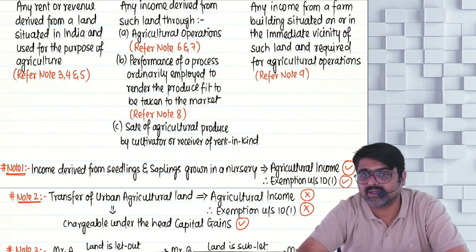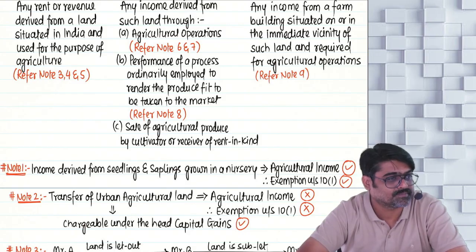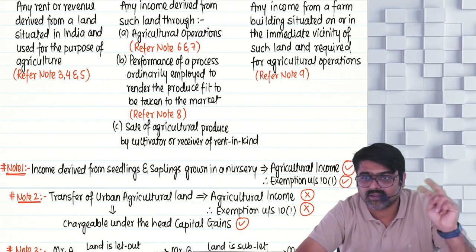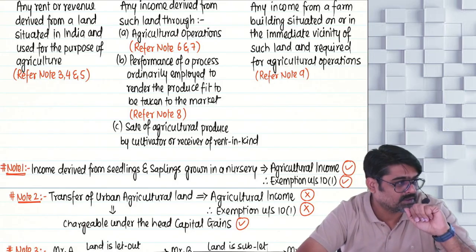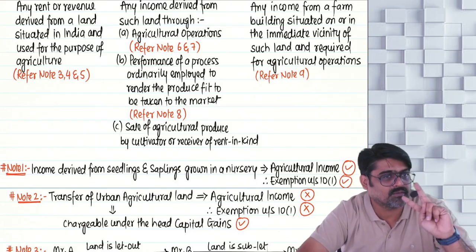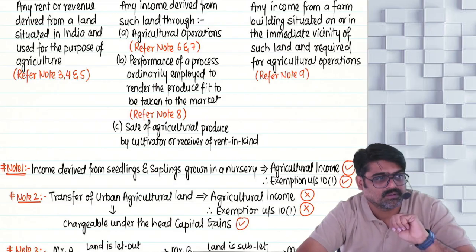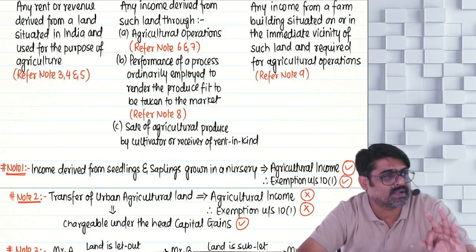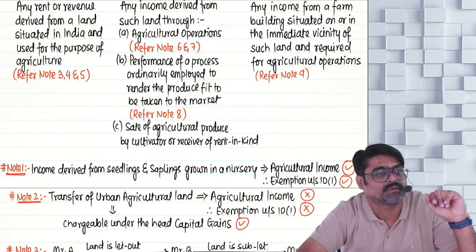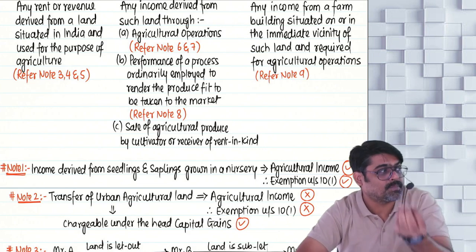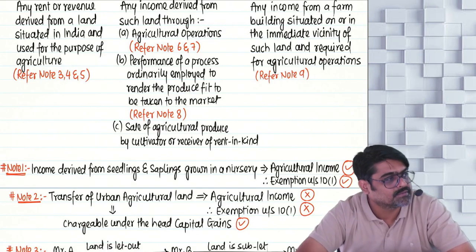Now what are agricultural operations? Agricultural operations are of two types. One is basic operations and the second one is subsequent operations. First one is basic operation. Second one is subsequent operation. So what are basic operations? The operations which you perform directly on the land before the plant comes out of the land.